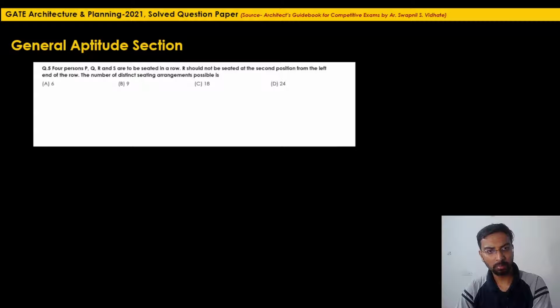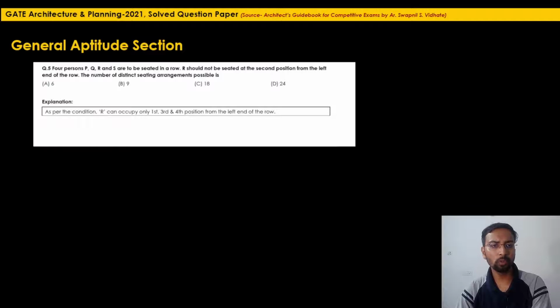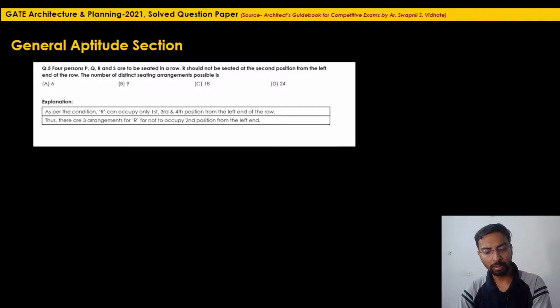Again, this is an example of permutation combination. As per the condition, R can occupy only first, third and fourth position. He should not be seated at the second position. So how many different arrangements can we do for this? There will be 3 arrangements. He can sit at the first place, the third place, or the fourth place. Now the remaining 3 people, P, Q and S, how many different arrangements can we do?